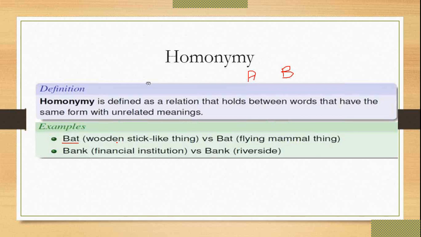They have the same form with unrelated meanings. This is called a homonym. So one bat is a wooden stick, and another bat is a flying mammal.